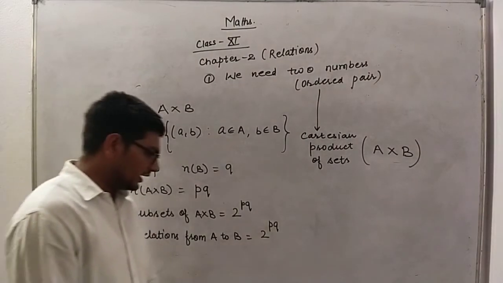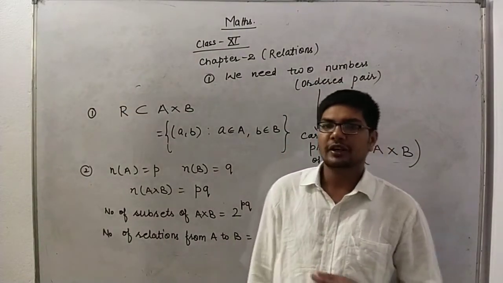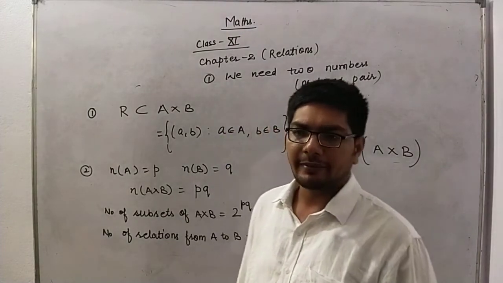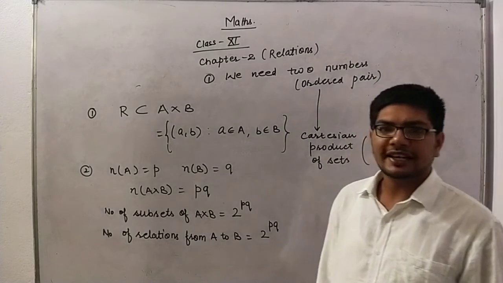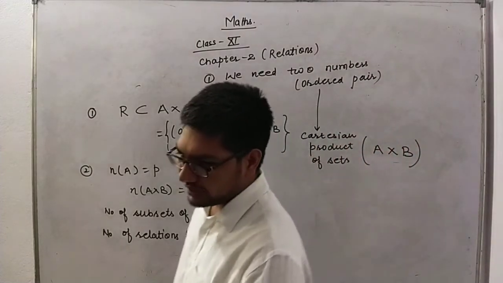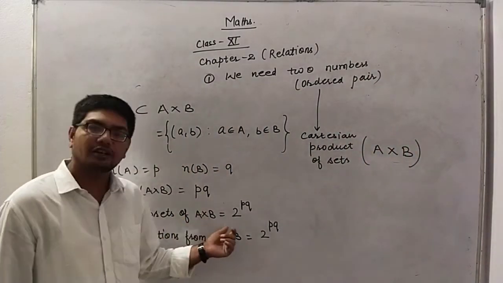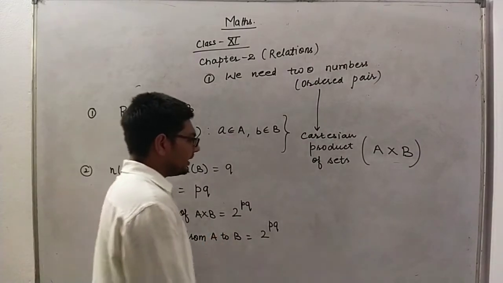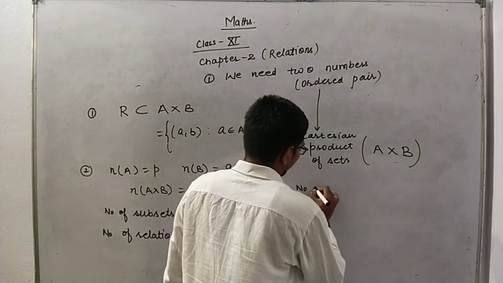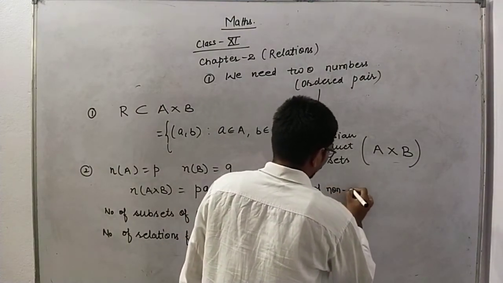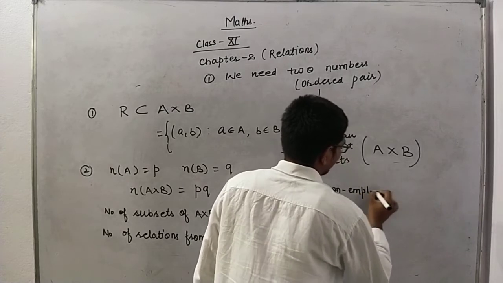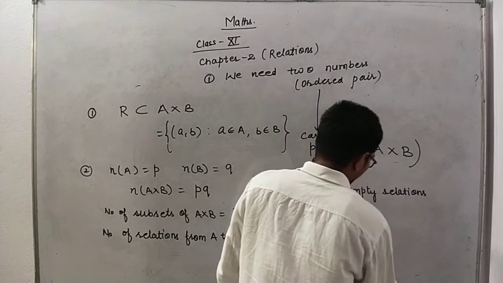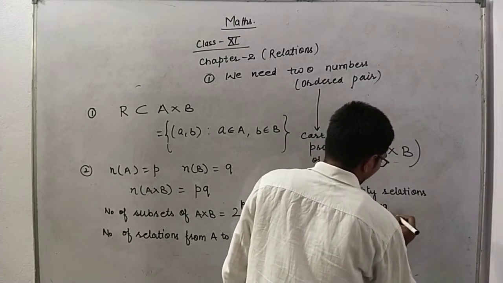Okay, and in the number of relations we have discussed that phi is also there. Phi is what? Null set, empty set. Null set is a subset of every set, so obviously the null set is going to be a subset of A cross B. So in the question, if we are asked how many non-empty relations are there from A to B, that will be 2 raised to power PQ minus 1.